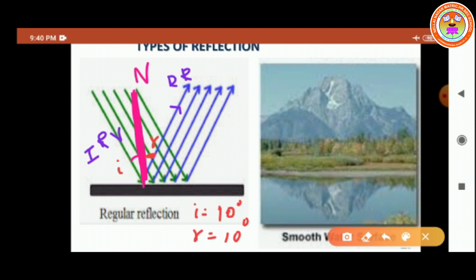Examples of regular reflection are reflection of light by a plane mirror and reflection of light from the surface of still water. See the picture also. The water is considered still water. So we can see a clear image of the mountain. It's an example of regular reflection.